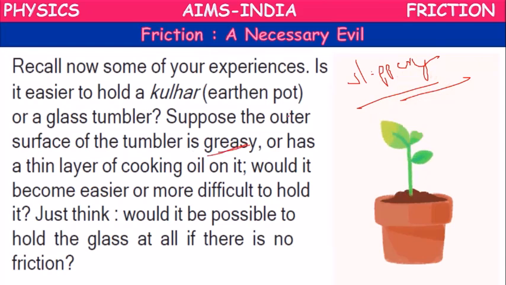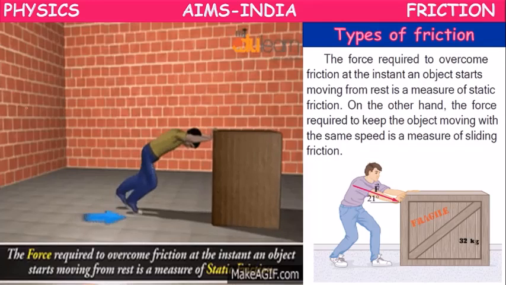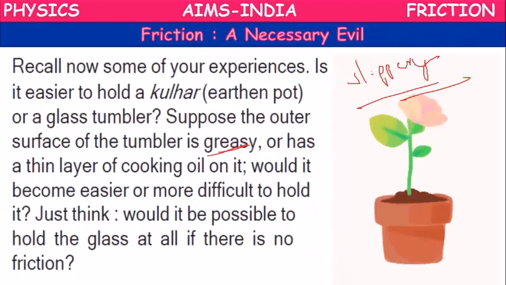We cannot hold them, and they will easily fall down from our hands because of the smoothness. Friction is becoming less, so that's why we cannot hold them.